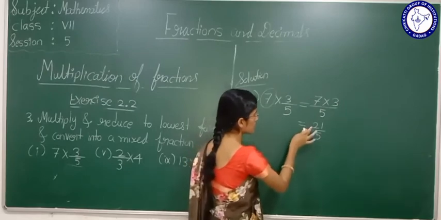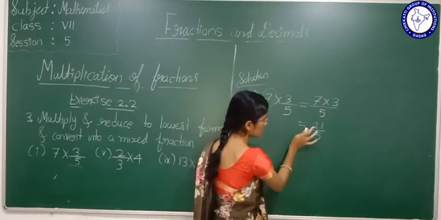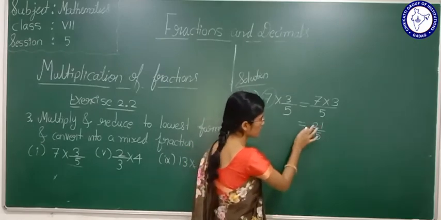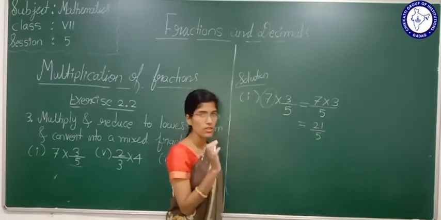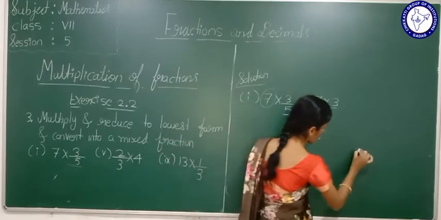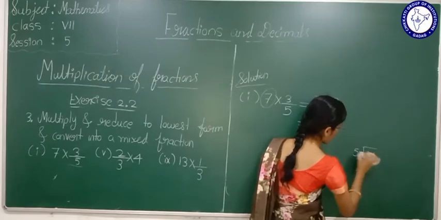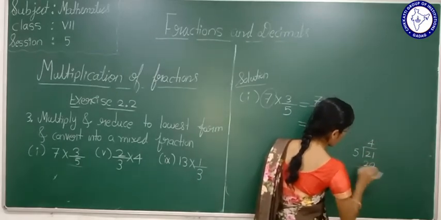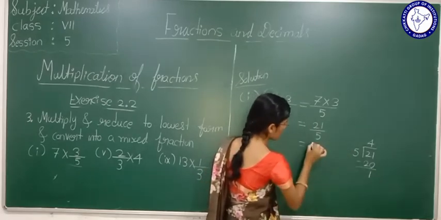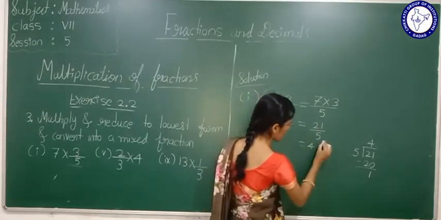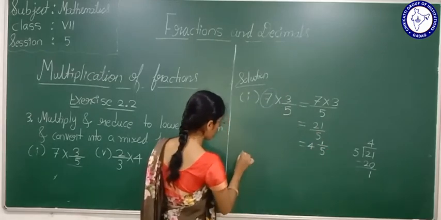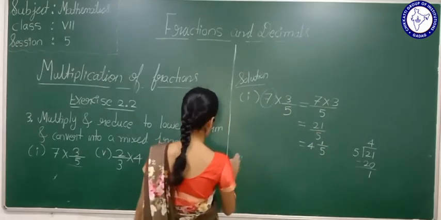So convert into lowest form means both numbers should not have a common factor. Okay, see, 21 and 5, they don't have any common factor. Okay, now see, convert into a mixed fraction. 5 4s are 20, 21 minus 20 is 1. What is that? Quotient. Upside you have to write remainder by denominator. Okay, in a similar way we will solve the fifth one.